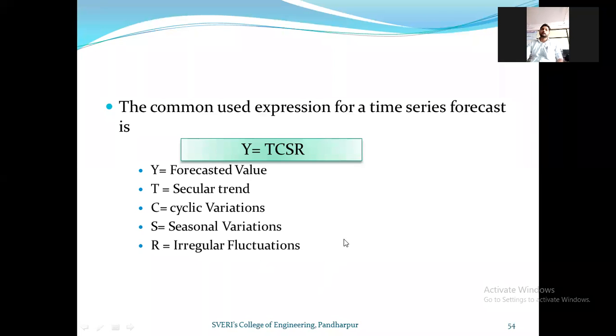Write down. The commonly used expression for a time series forecast is Y is equal to TCSR, where Y is the forecasted value, T is the secular trend, C is the cyclic variation, S is the seasonal variation, and R is the irregular fluctuations. Okay, over.